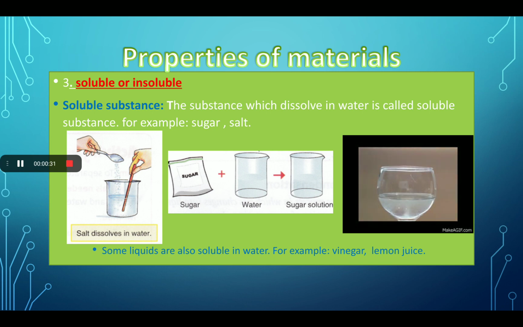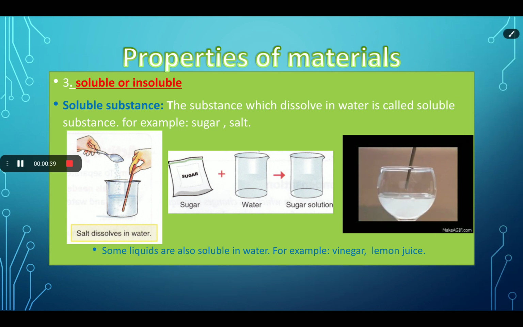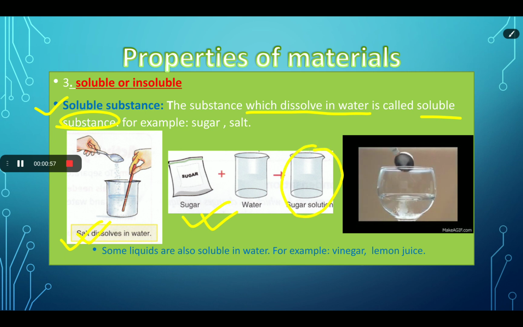Here, as you can see in the slide, the third property is soluble or insoluble. So first, we will know what is a soluble substance. The substance which dissolves in water is called a soluble substance. For example, we know that salt dissolves in water, and sugar dissolves in water and makes sugar solution. We use this process for making the solution. So, the substances which dissolve in water are called soluble substances.